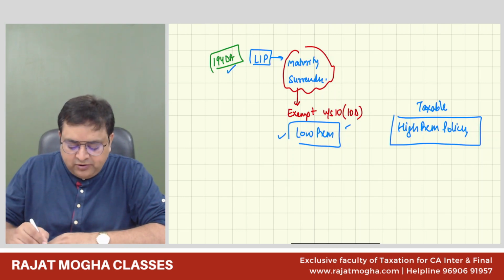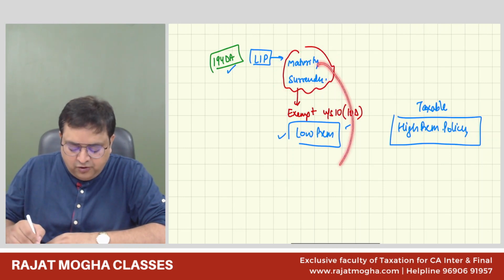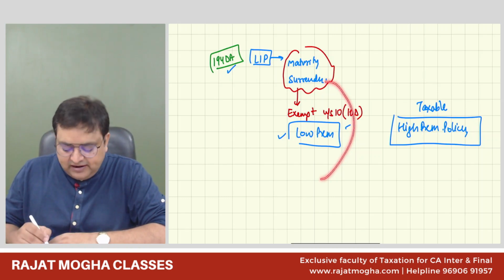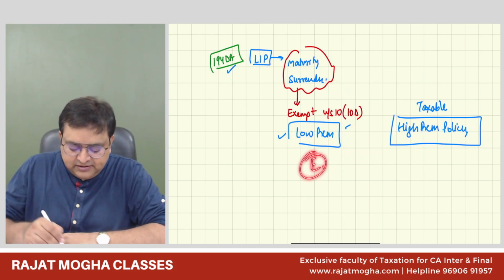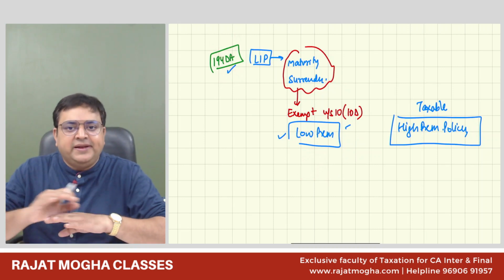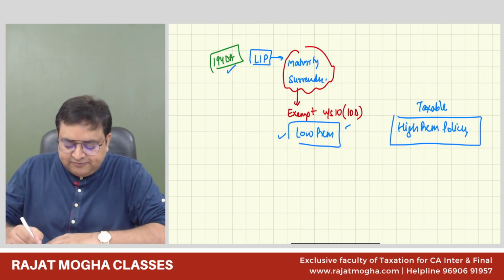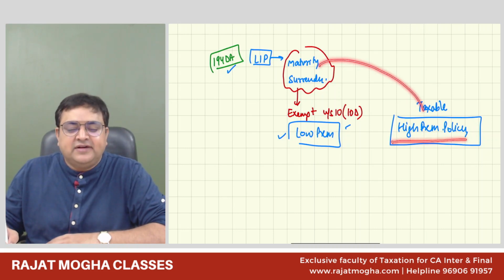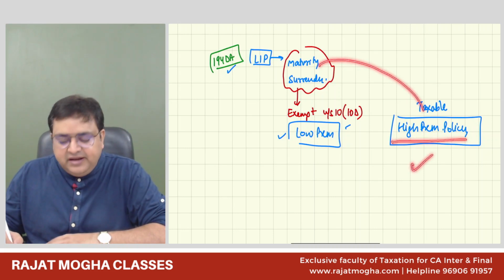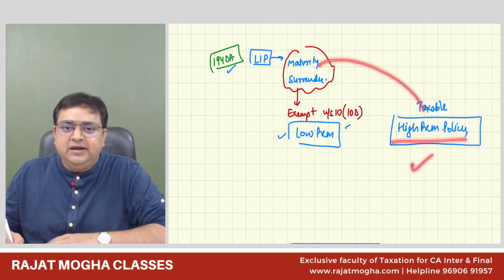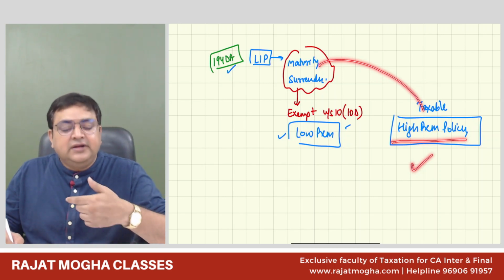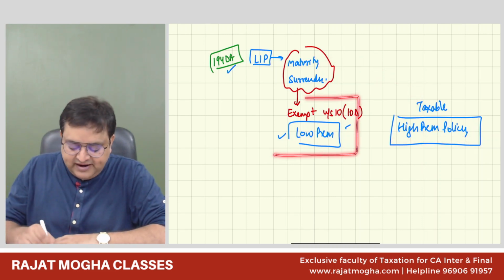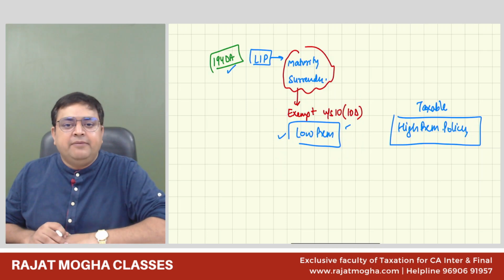So if we are receiving the maturity or surrender value of a low premium policy, that amount is exempt. And if it is exempt, then 194DA will not be applicable. But if the maturity amount which I am getting is from a high premium policy, then TDS would be applicable. Why? Because it is a taxable policy and TDS would be applicable. So let us first decide whether it is a low premium policy or a high premium policy.